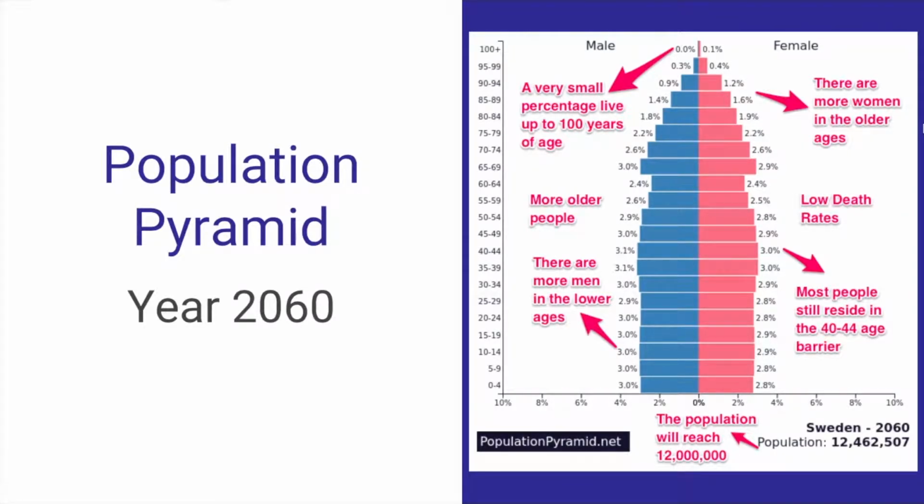This population pyramid shows the population of Sweden in 2060. Most of the age barriers have the same percentage of population, from 0% to 3.2%. The ratio of female to men has a very slight difference in the different age barriers. Once again, only a small percentage live over 80 years of age. Overall, Sweden has a healthy population distribution throughout the different age barriers.